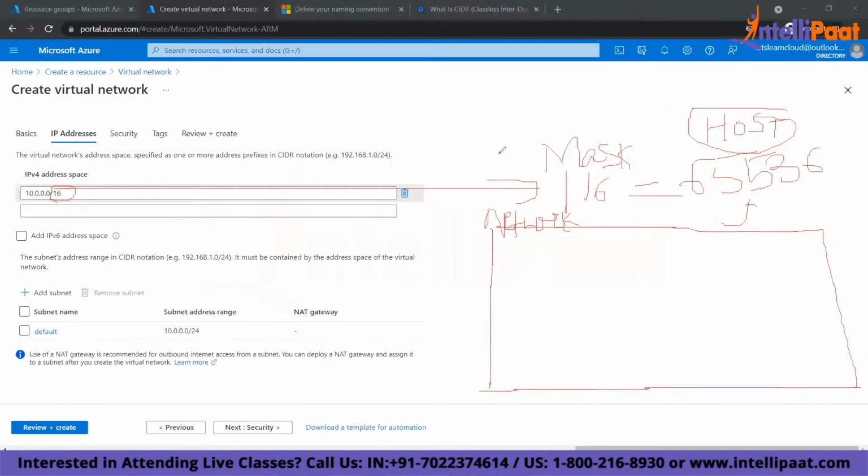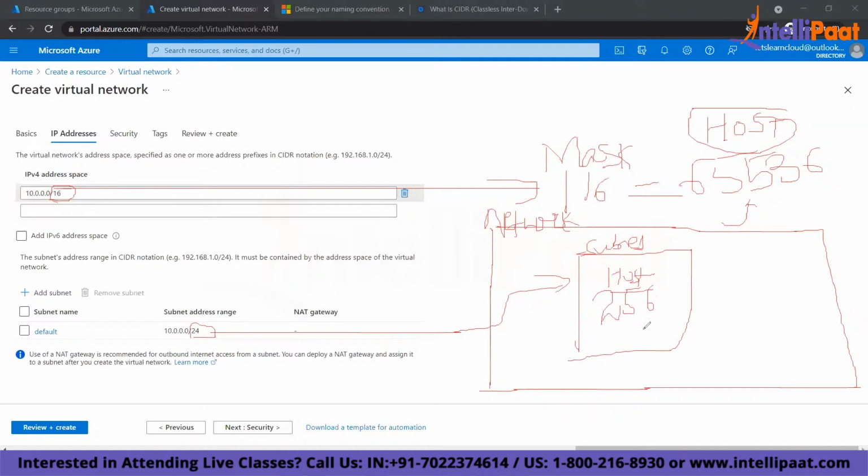So the next one is a subnet, right? Now in subnet, I can choose /24, which means I'm creating one subnet. This is my subnet, the default subnet, subnet 1. I can create multiple subnets. Inside this subnet, /24 equals how many? I can create 256. Got it? So how many hosts can I run inside one subnet? Here I can run 256 machines.